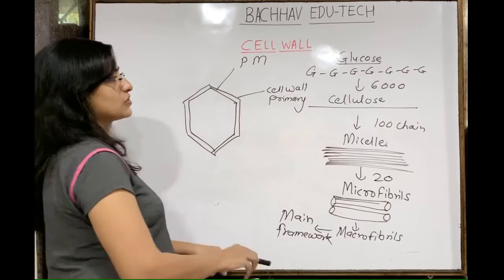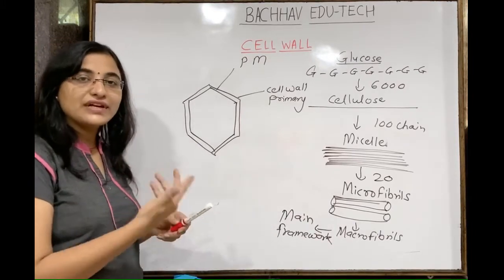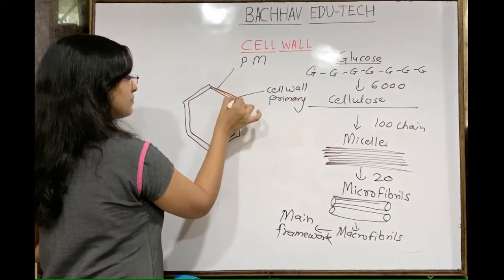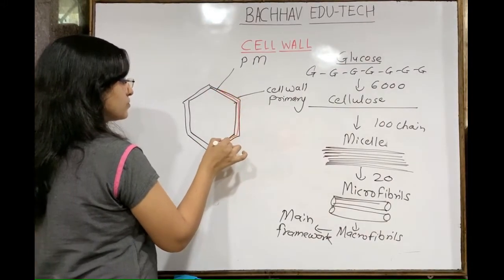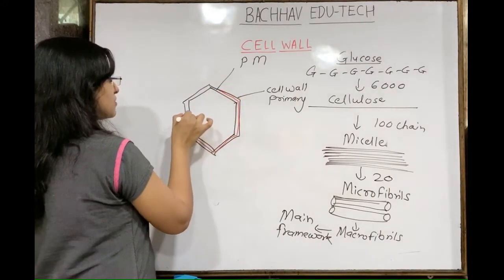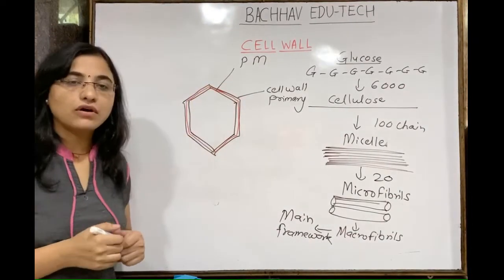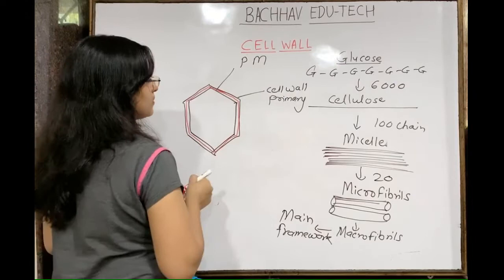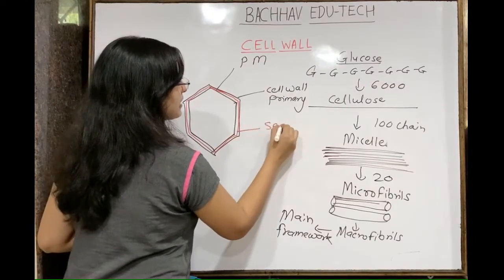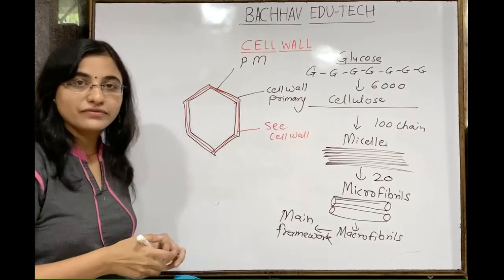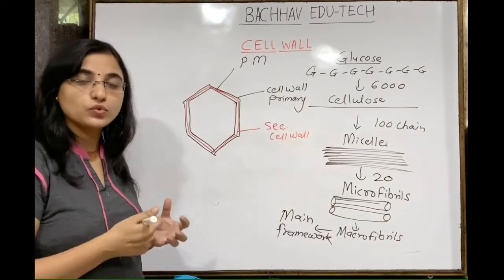Then there is the formation of the secondary cell wall. Where is this secondary cell wall going to be present? It is beneath this primary cell wall. So remember that the primary cell wall is always the outermost one. This is the secondary cell wall, which is a thicker one, a mature one.